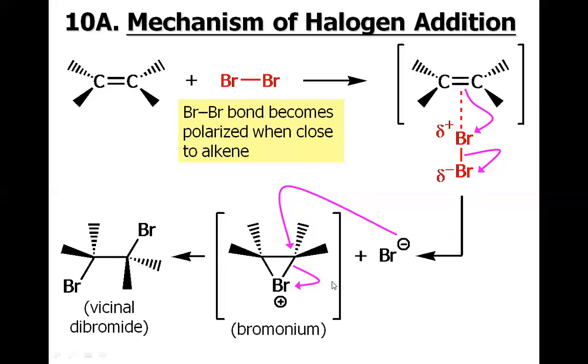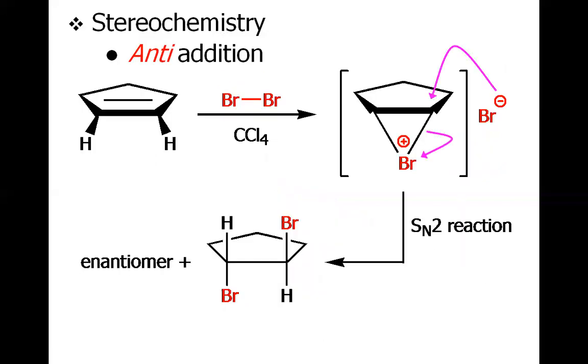And remember, the other bromine has come from the opposite face of the bromonium ion. So overall, the addition of bromine has occurred, but in an anti-fashion. With anti, it means from the opposite sides. And this is the thing that I was discussing, that once the first bromine has been attached to the carbon-carbon double bond, the other bromine must have approached to the opposite side. So overall, the two bromines have been added across the double bond in opposite orientation, not to the same side. So opposite orientation means the anti-addition.